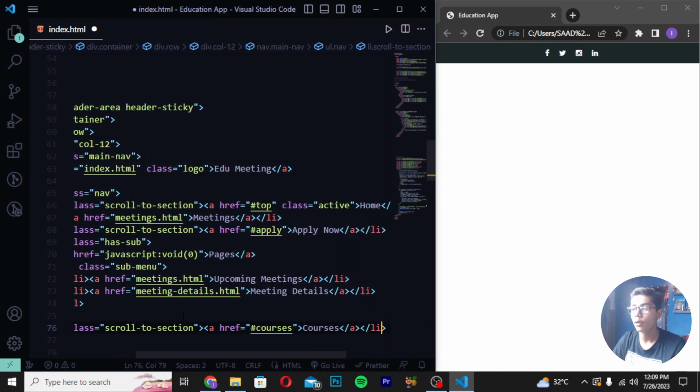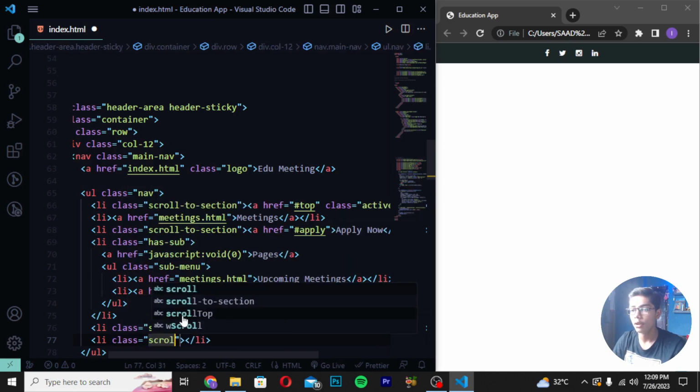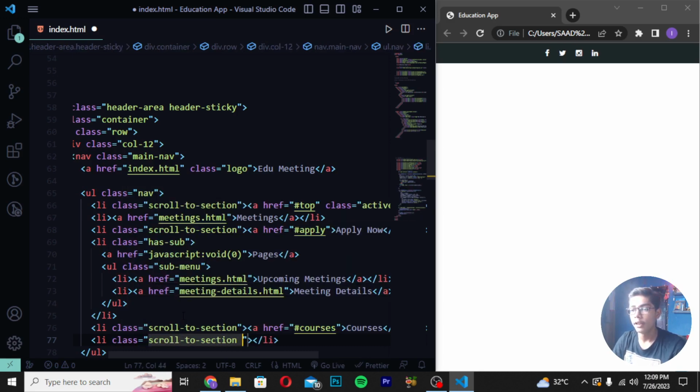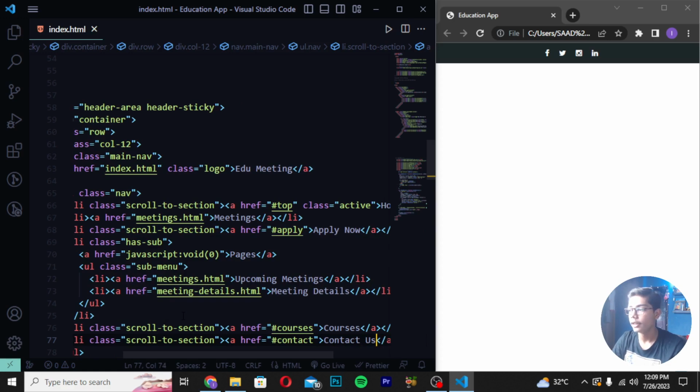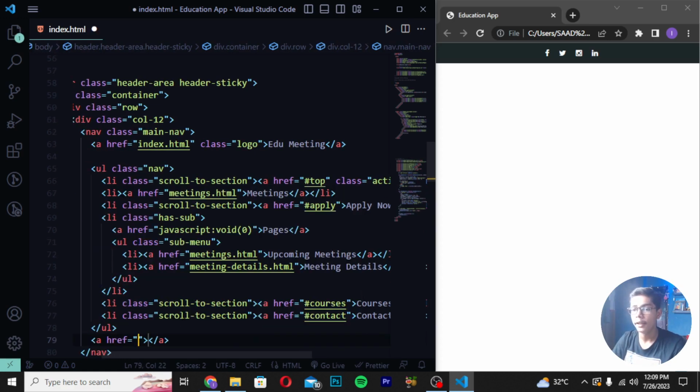And then you have to move down after the close li tag here. Create a class here with the li of scroll to section. And then you have to now just write here a tag in which I will be writing contact. Here I will be writing contact, save it. And then you have to now just do one thing, you have to move down and write here a tag. And then remove this attribute right here, class of menu trigger.